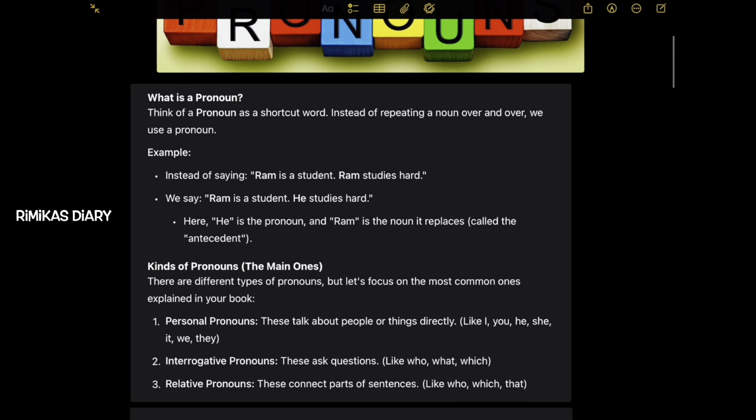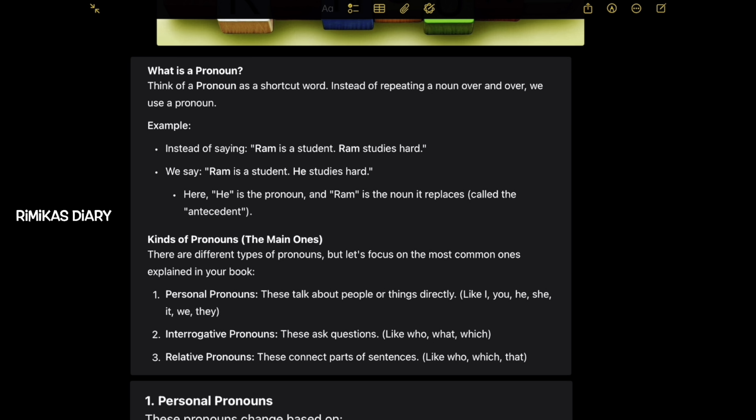So the pronoun. What is a pronoun? Think of a pronoun as a shortcut word. Instead of repeating a noun over and over, we use a pronoun. We could use it instead of a noun. Example, instead of saying Ram is a student, Ram studies hard, we say Ram is a student, he studies hard.